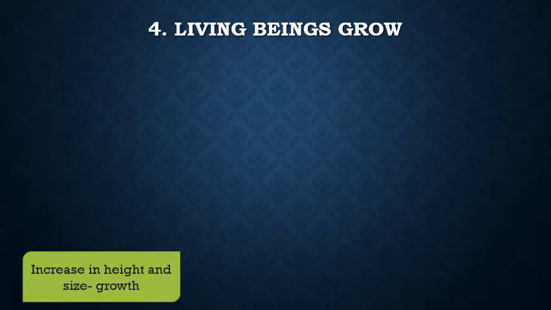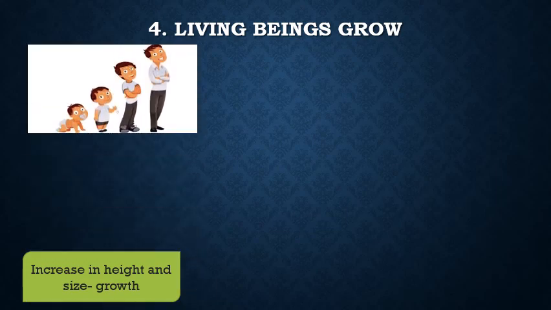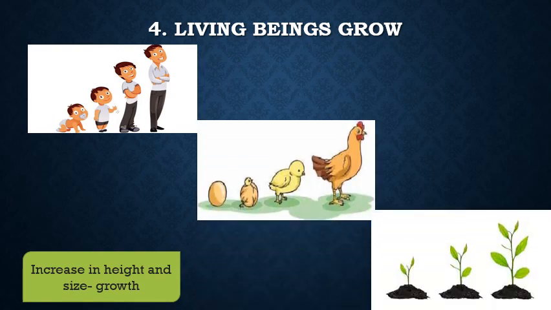Now, the next point about the components of living beings is that living beings grow. You can see in the picture that there's a small baby. It grows up to be a small boy and then grows up to be an adult. Increase in height and size is called growth. I have given you different examples: from an egg, the chick hatches out and grows to become a hen, and a small plant grows to become a big tree. These are examples which show you that living beings grow.